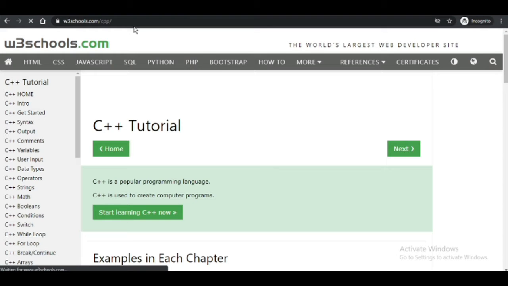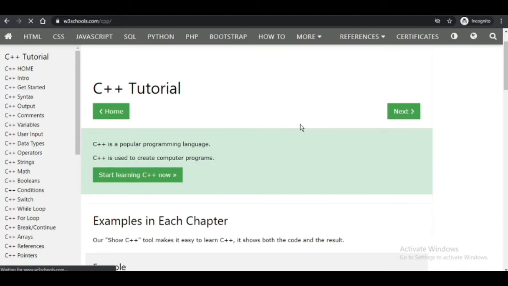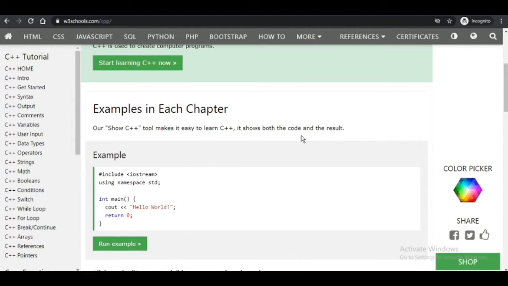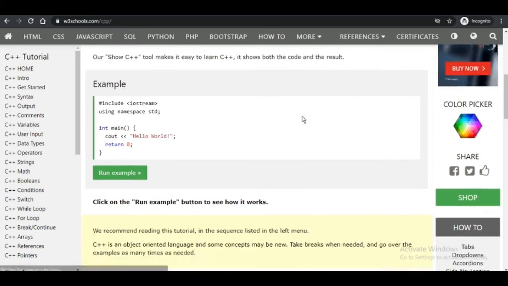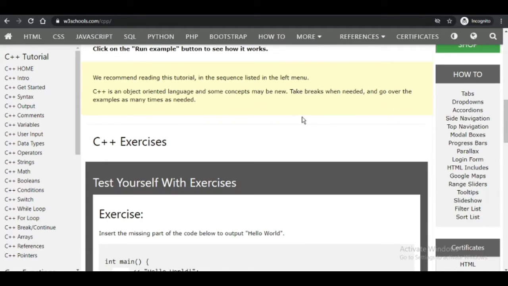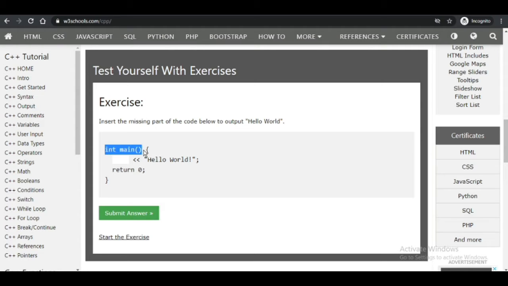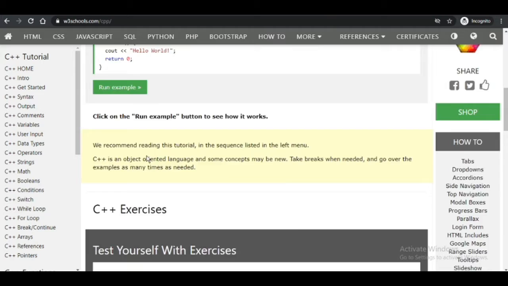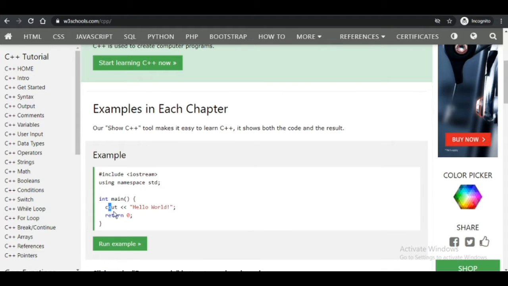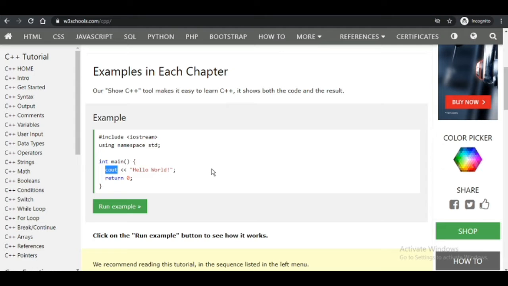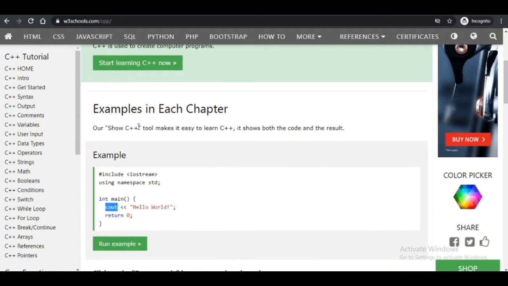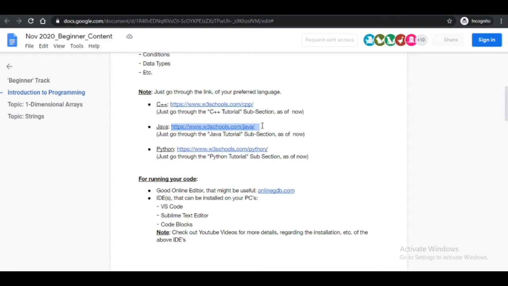W3Schools is a very popular resource. If you want to learn anything, it contains very good stuff for understanding. So here it is. In C++, we use int main and hello world. Here we put cout, and cin. We use cout to output any statement. This is very basic, if you have studied this in 11th class. I think this time they are teaching Python in 11th.